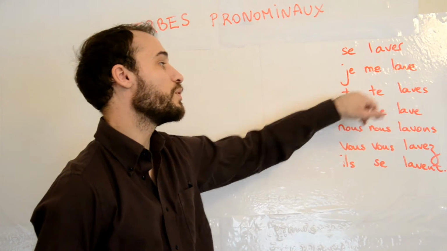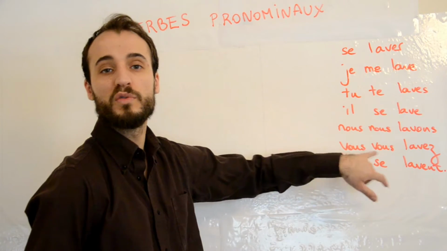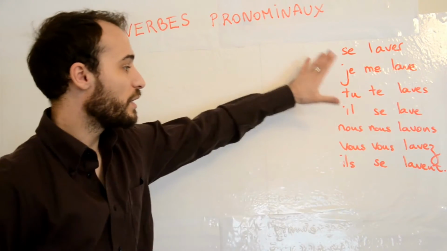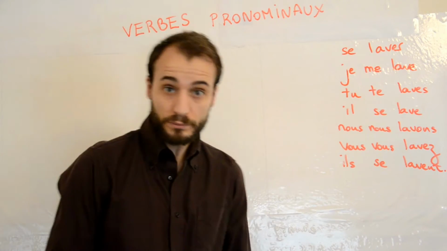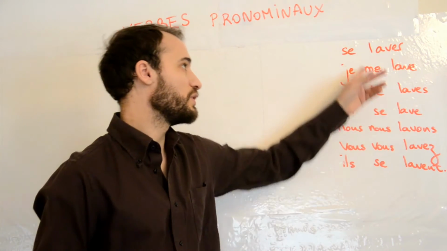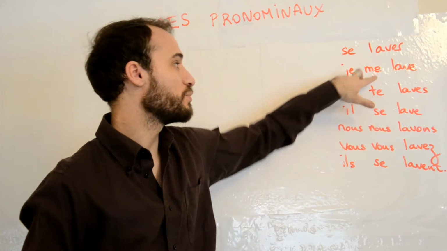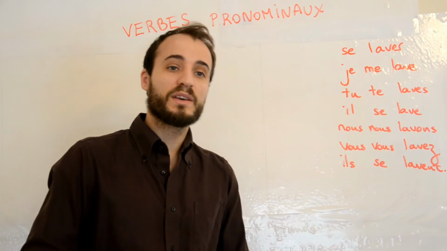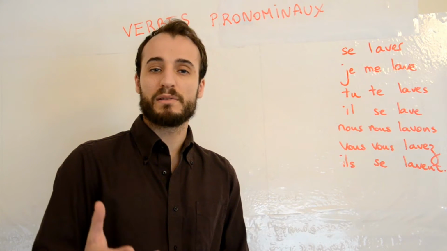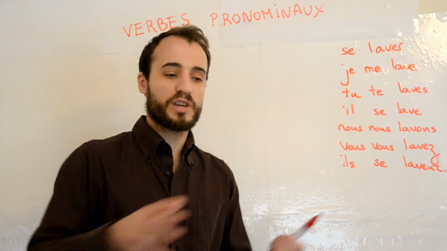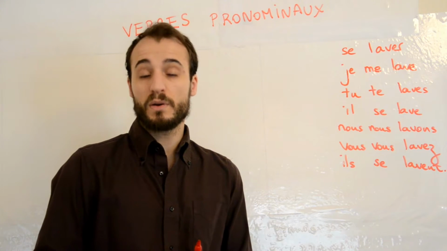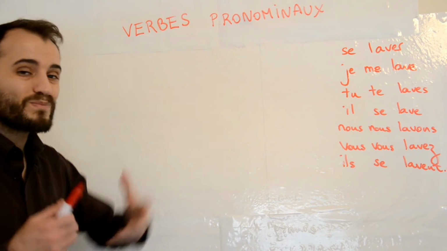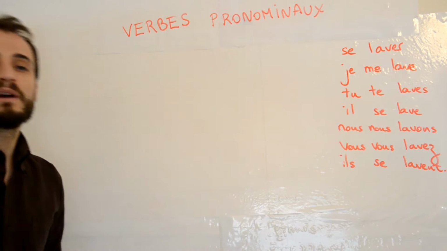So in fact we have je me, tu te, il se, nous nous, vous vous, ils se. And then your verb. Okay? So that is a pronominal verb, a verbe pronominal. Okay? Because it does use another pronoun. So you have two pronouns. Les verbes pronominaux in passé composé, in the past tense, are using être as an auxiliary. If you don't know what I'm saying, just check my passé composé video and you might understand it. Okay? Now, we're gonna study a bit more about these verbes pronominaux.